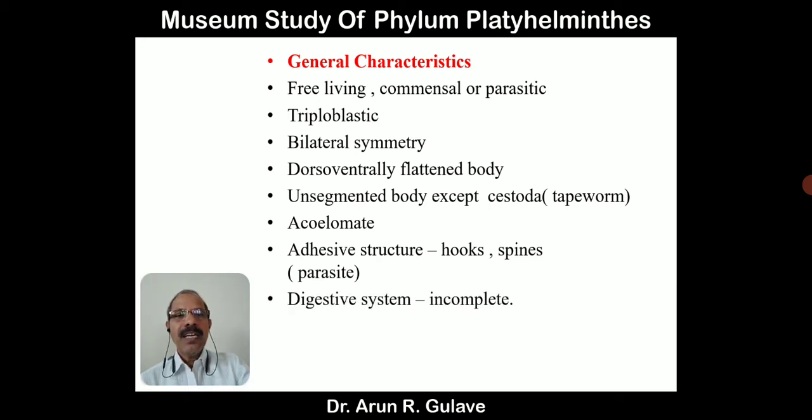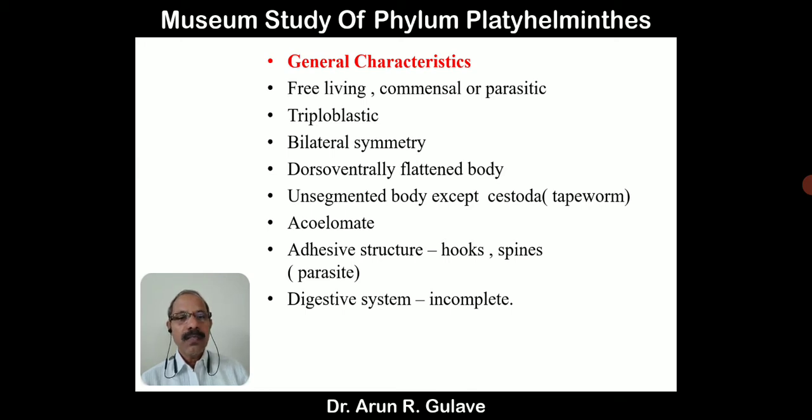These are some general characters: free living, commensal, some parasitic, triploblastic, bilateral symmetry, dorso-ventrally flattened body, unsegmented except tapeworm, coelom absent, hooks and spines present.